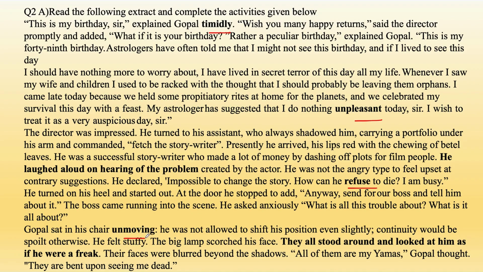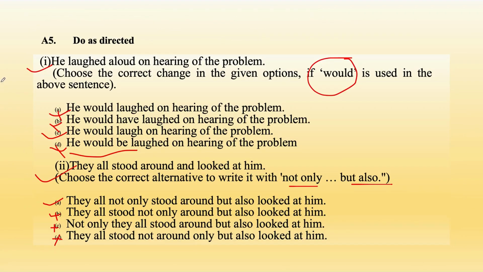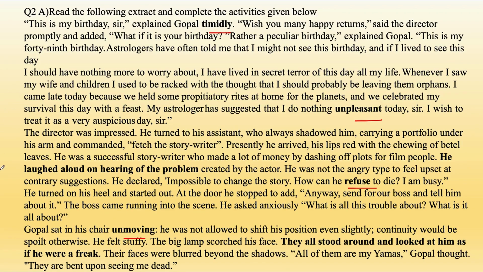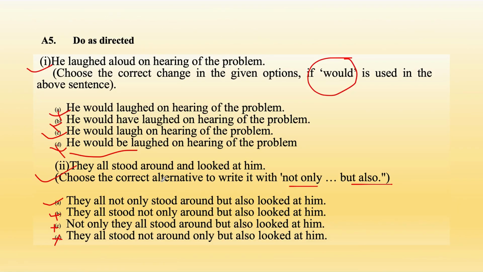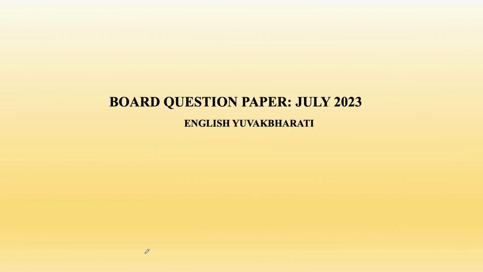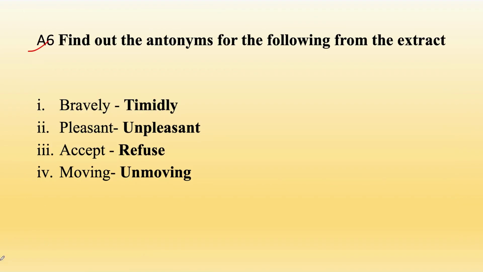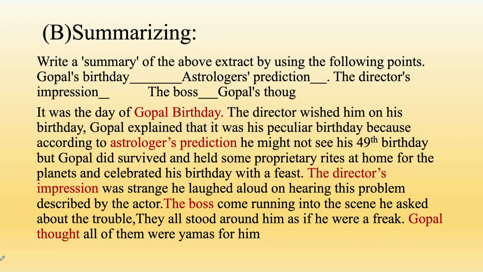See, unmoving. So whatever sentence they are giving, it is from the extract only. You can see in this do as directed also. He laughed aloud on hearing of the problem is your first sentence here. Then, they all stood around and looked at him as if he were a freak. This is also given from the extract. So whatever paragraph, whatever question they are giving, they will be giving from the extract only. So you need not go ahead and search somewhere else. Just read the paragraph and you will easily understand.